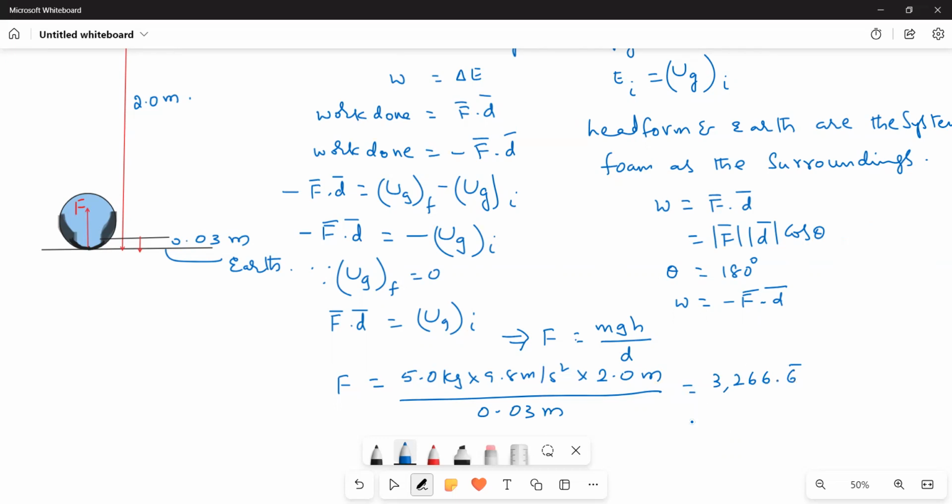Rounding it, this will become 3,300 newtons.